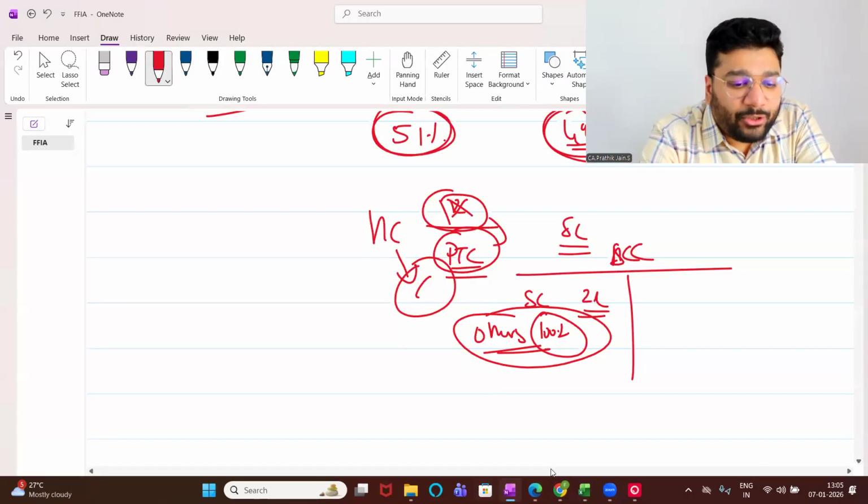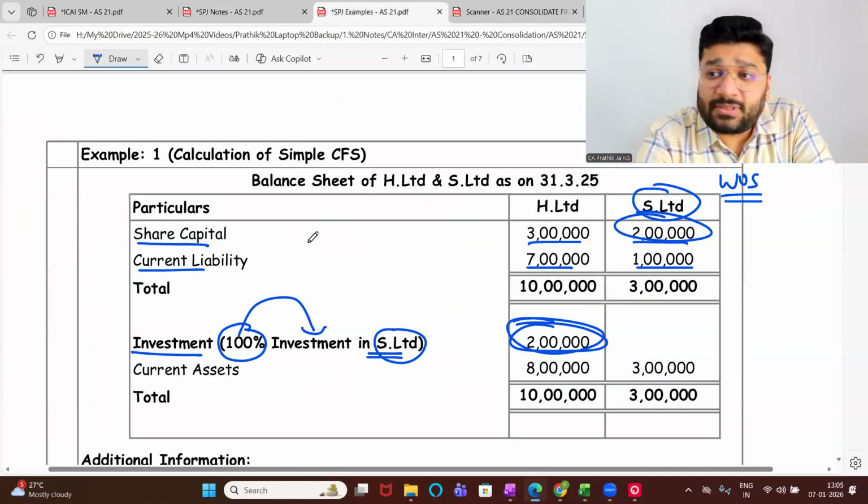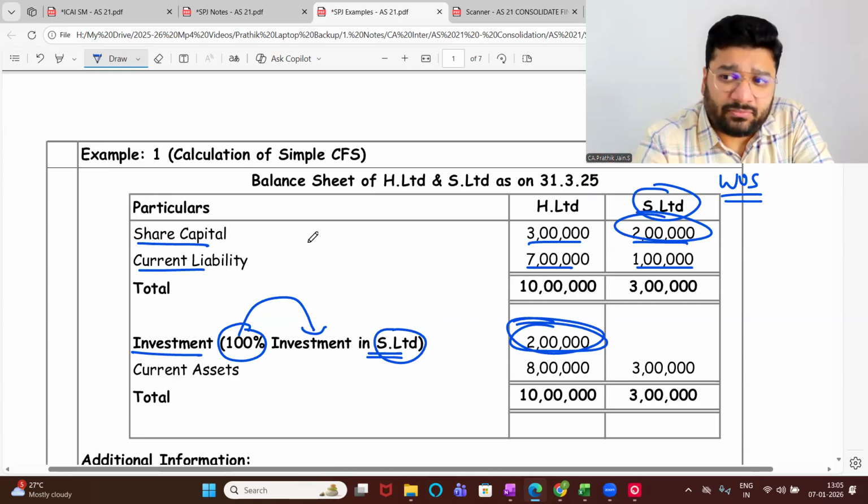Now, let's come back to our original question. Yes, boss. Other shareholders are possible because for a company to form, for private, a minimum of 2 promoters has to be there. For public, a minimum of 7 should be there. But both are others, no? They're not belonging to the holding company.